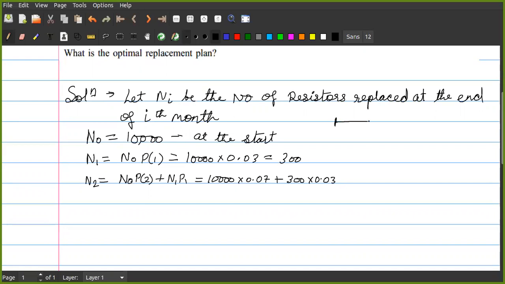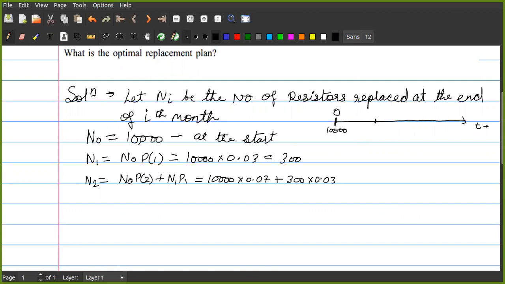Okay, now let us draw the timeline. A timeline is a line having T, that is time, along its length. At time equal to 0, I have replaced 10,000 pieces. Is it understood here? That is why N0 is 10,000 at the start. Everything is new.